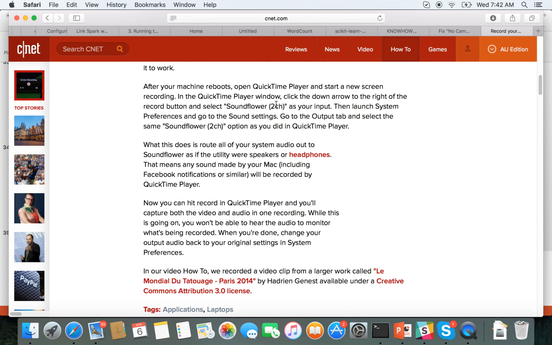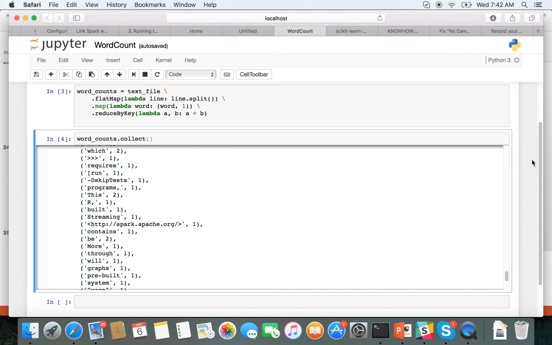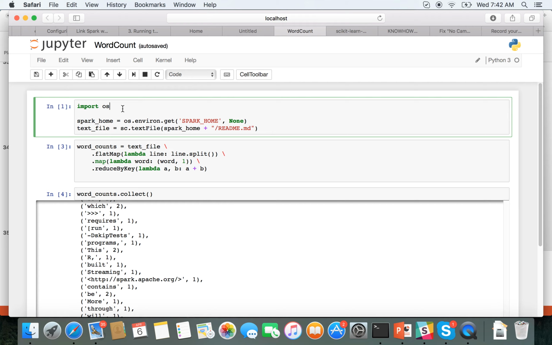I have this running, and we're going to see that we have our word count example here. We see the Jupyter notebook here, and I'm going to run this first cell. What we're going to do is get this environment variable SPARK_HOME, and then that Spark home is going to load a text file called readme.md.